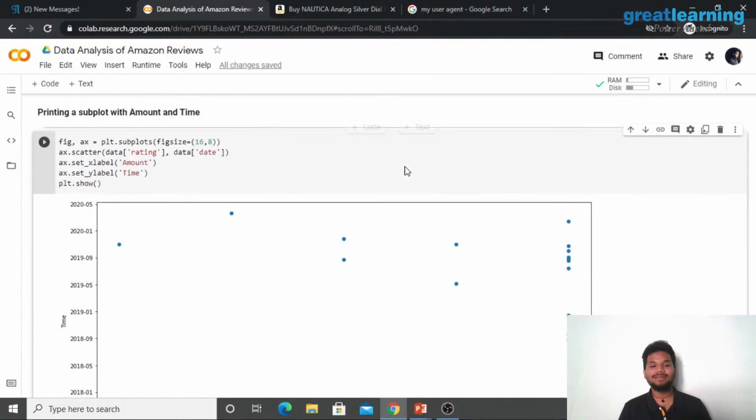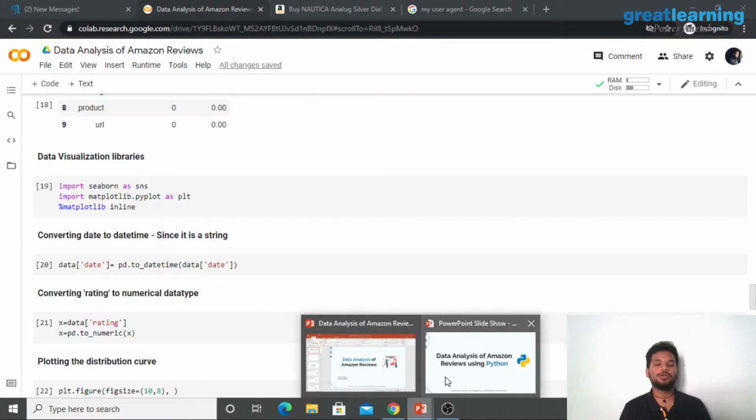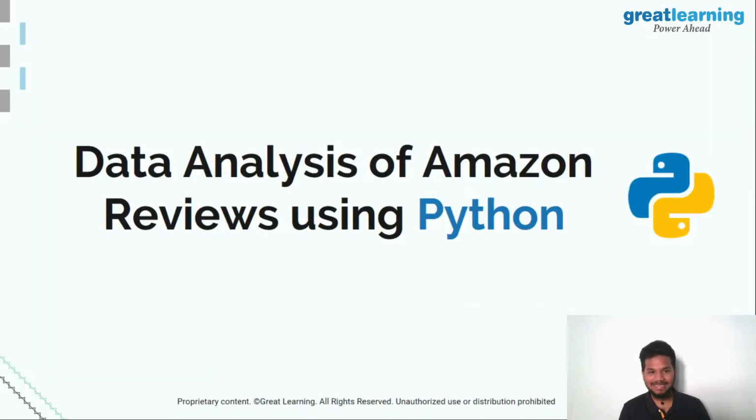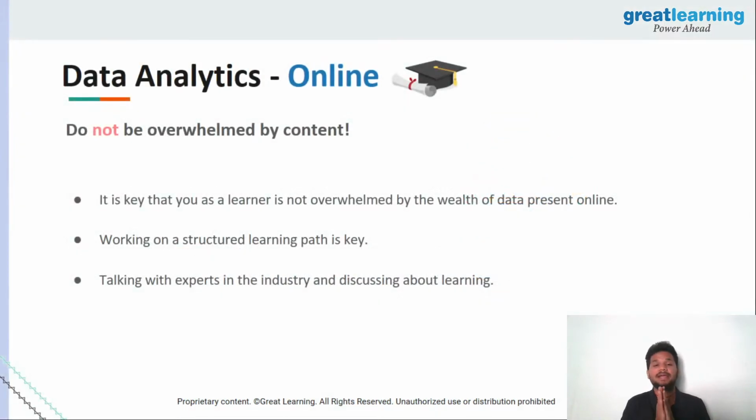So ladies and gentlemen, this is the practical aspect of how you can go on to perform data analysis of Amazon reviews using Python, right? Now I'm sure you guys will have more questions saying, okay, all of this is nice, I understand this use case, all of this went really well, where can I learn more about data analytics?